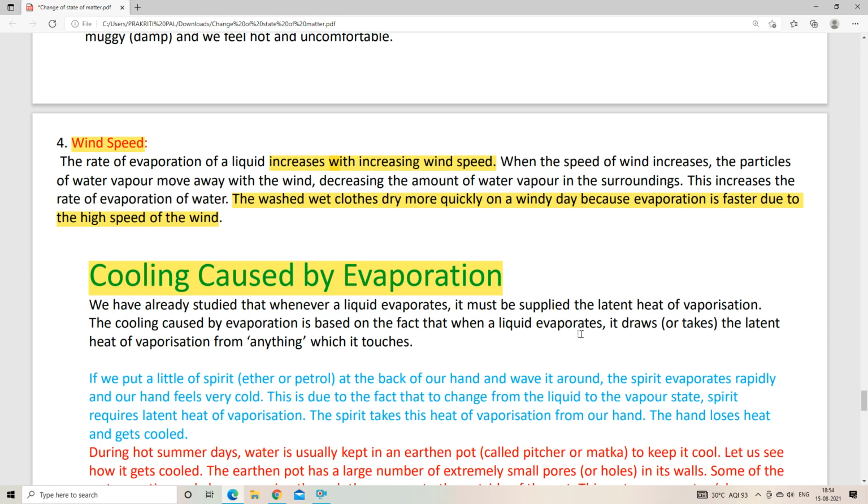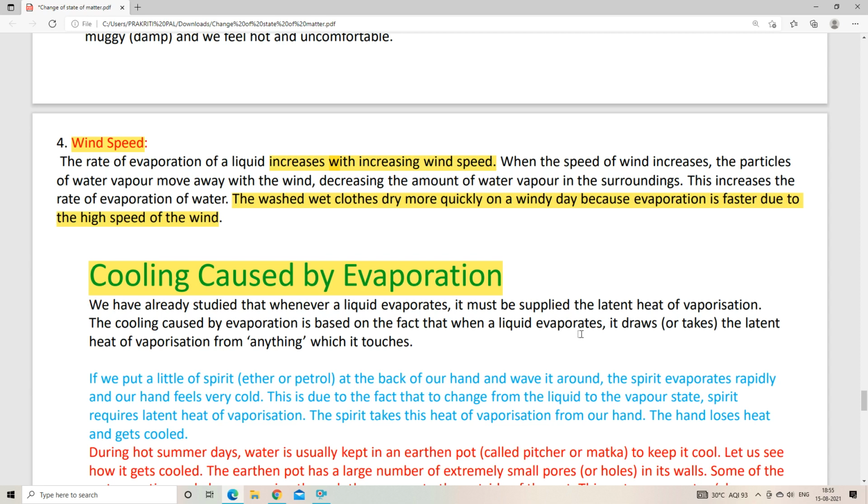So whenever evaporation takes place, what happens? We know that evaporation needs latent heat to vaporize. To form vapor from water, it needs latent heat. And from where will it snatch the latent heat? It will snatch the latent heat from any substance which it touches.